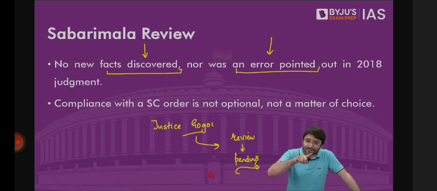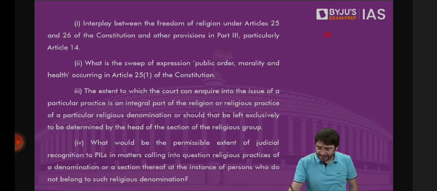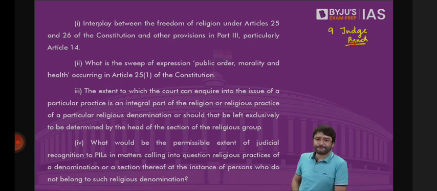But ultimately what happened? The Supreme Court said, let's set up a 9-judge bench. We'll set up a 9-judge bench and we will look at all aspects of Article 25, all aspects of Article 26. And this 9-judge bench will have to now rule on certain matters. We'll have to now answer certain questions. And what are these questions?